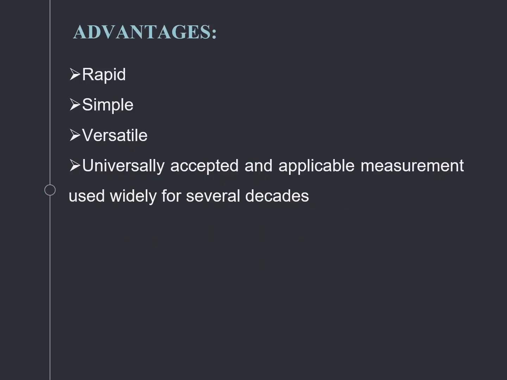What are the advantages? It is rapid, simple, versatile, universally accepted and applicable, and a measurement used widely for several decades. Since it was discovered in 1938 till now, the World Health Organization has also taken the DMFT index into consideration, which was earlier discovered by Carole E. Palmer, J. W. Knutson, and Henry T. Klein in 1938.